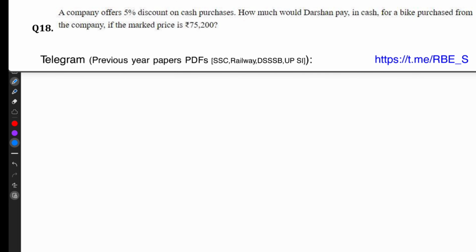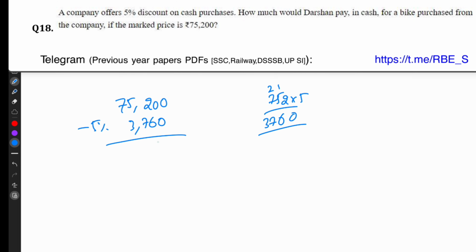A company offers 5% discount on cash purchase. How much would Darshan pay in cash for a bike purchased from the company if the market price is 75,200? So minus 5%. 752 into 5, 10, 25, 26, 35, 37. So minus 3,760. This will be 71,440.